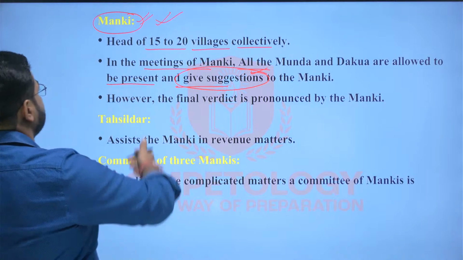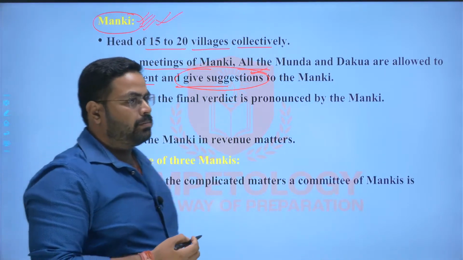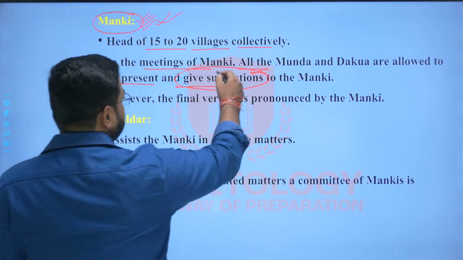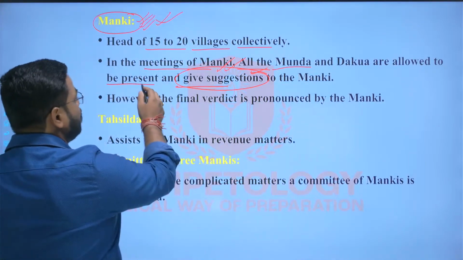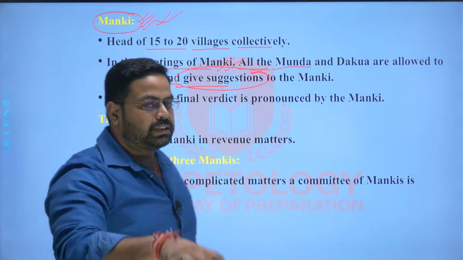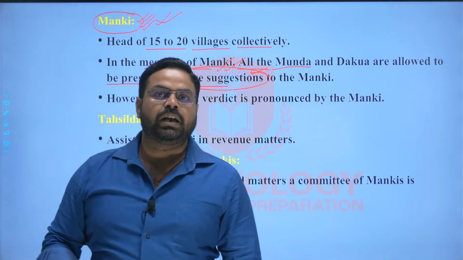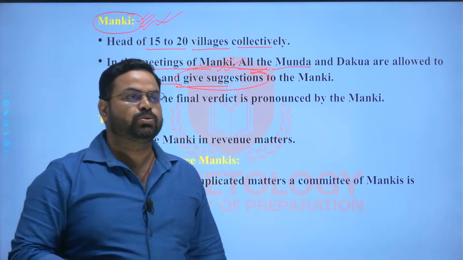They will move to the Manki and ask him to adjudicate the matter. Again, the Manki will take suggestions from the Mundas and the Dakuas of all the villages which come under his jurisdiction, and thereafter he will adjudicate the issue.